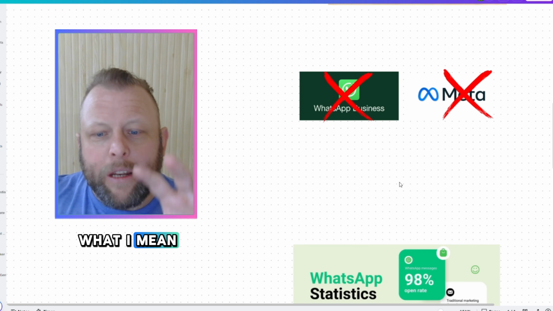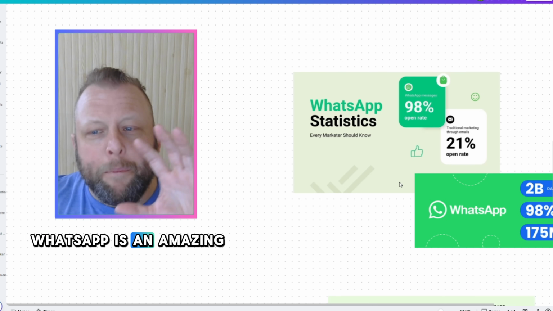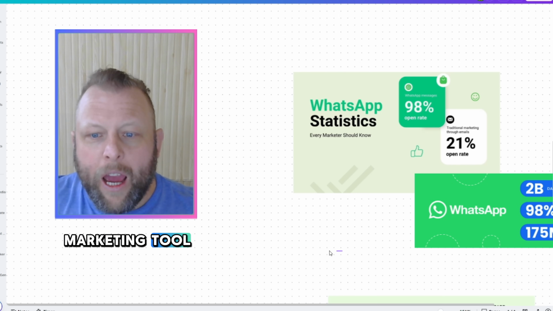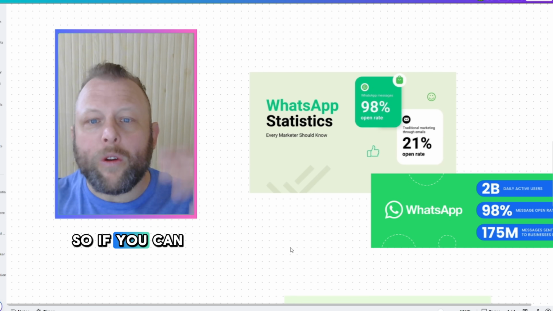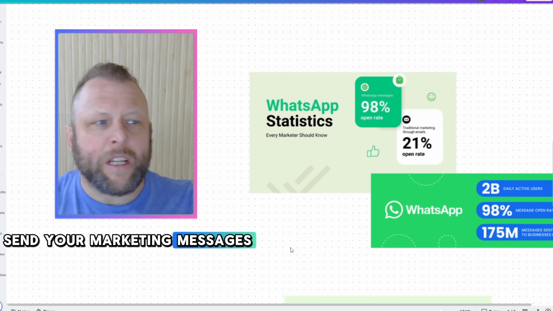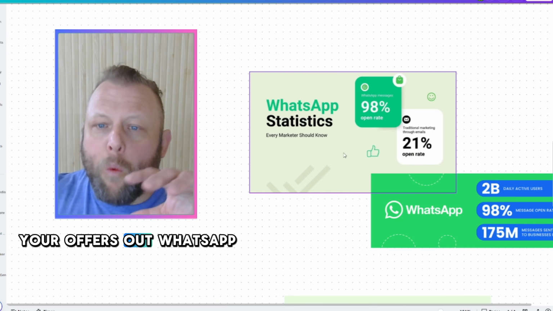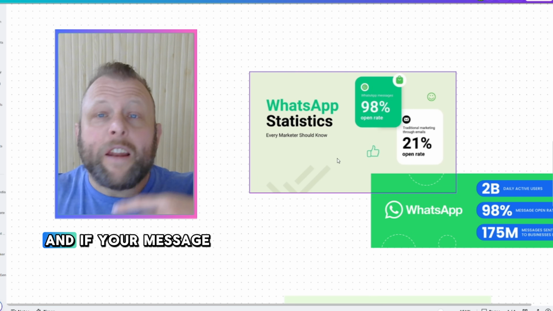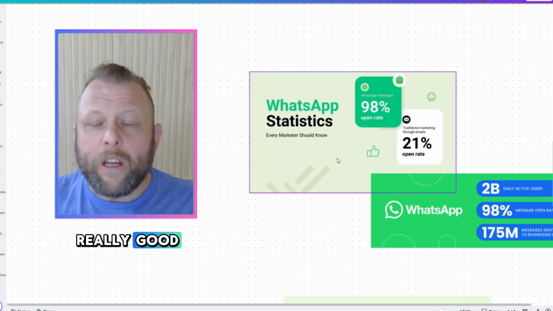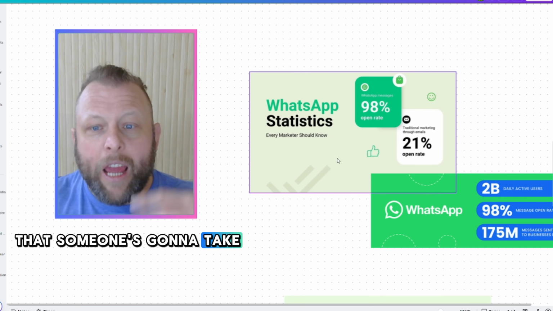If you're not sure what I mean, WhatsApp is an amazing marketing tool. It's got a really good 98% open rate. So if you can send your marketing messages and your offers out, WhatsApp has a really good chance of someone actually opening your message. And if your message and your content is really good, there's a good chance that someone's going to take action on it.